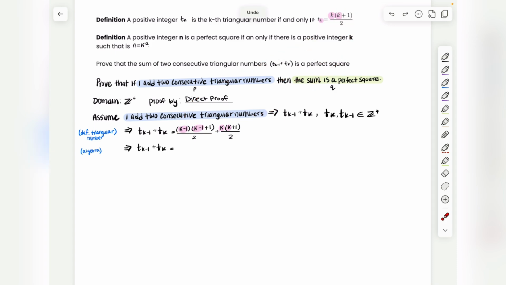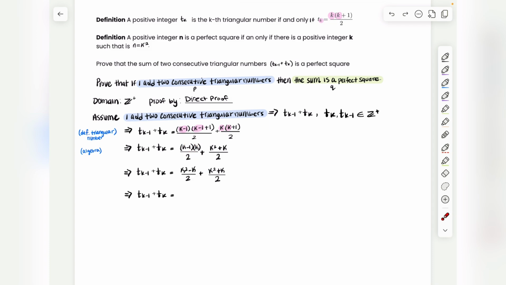Now with some algebra, we can simplify this. If you distribute the k, this becomes k squared plus k all over 2. And then here we have a minus 1 and a plus 1, so these go away. So you're just going to be left with this times k all over 2 right over here. So here you can drop this down for now. And then here we can distribute the k. So this is going to be k squared minus k, and then all over 2.